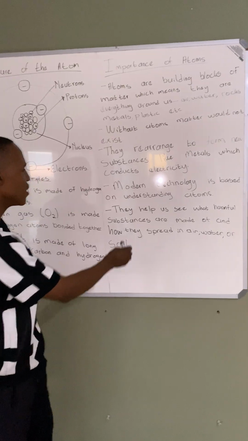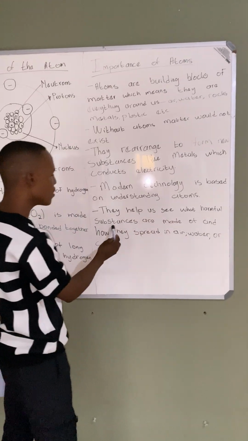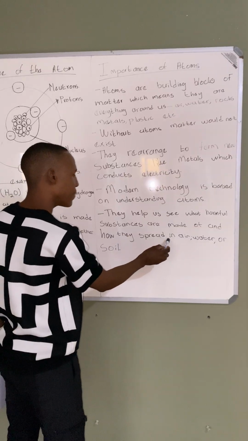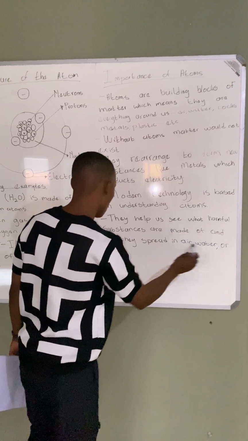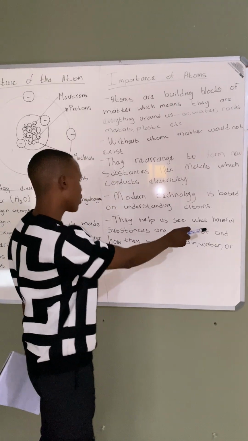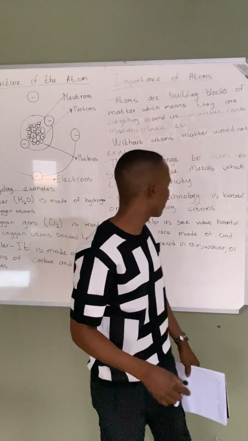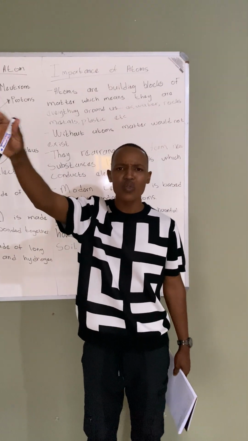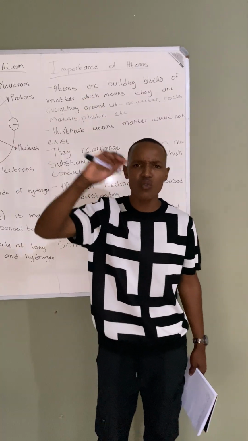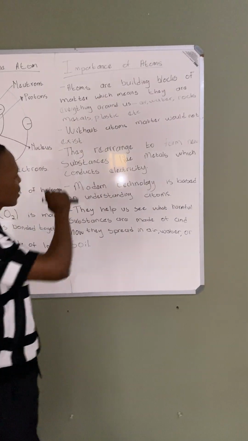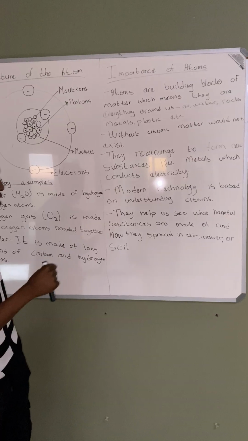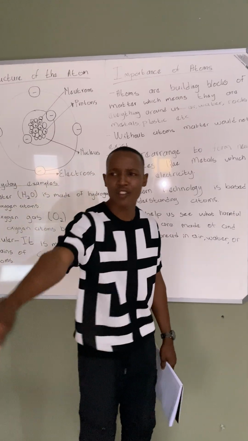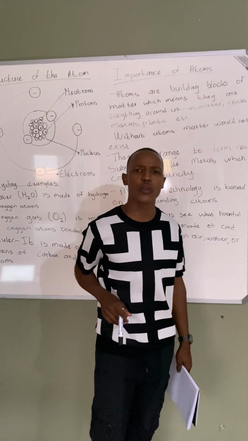So they help us see what harmful substances are made of and how they spread in air, water, or soil. When I'm talking about harmful substances, I mean substances like polluted air and smoke, they pollute the air. So that is the importance of atoms. They help us see what harmful substances are made of. I mean the exhaust fumes from the cars.